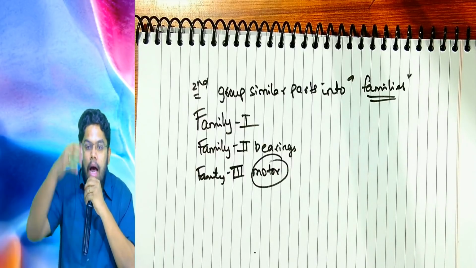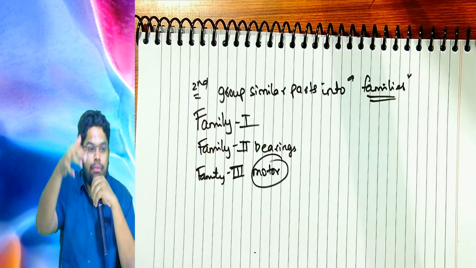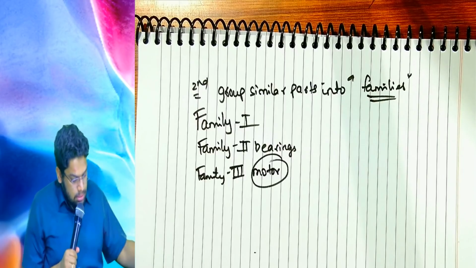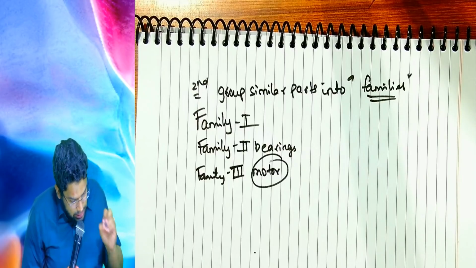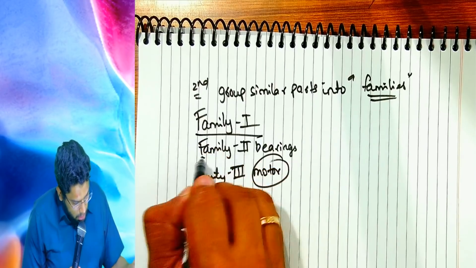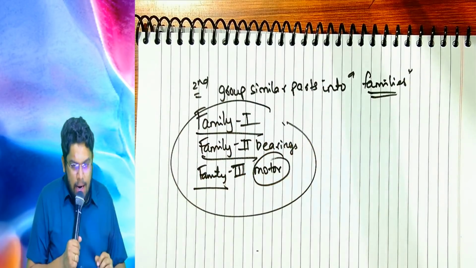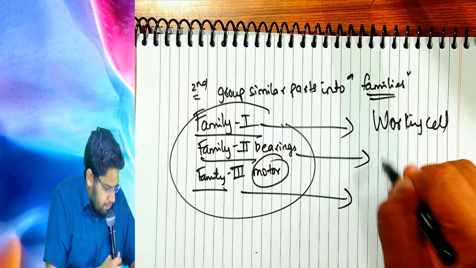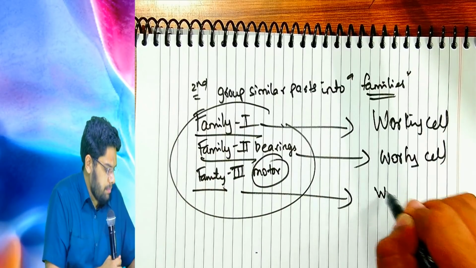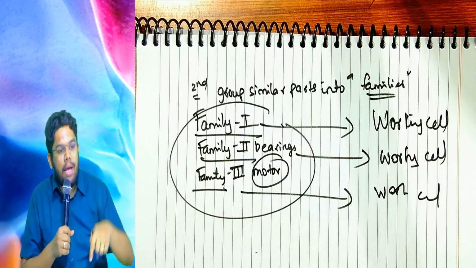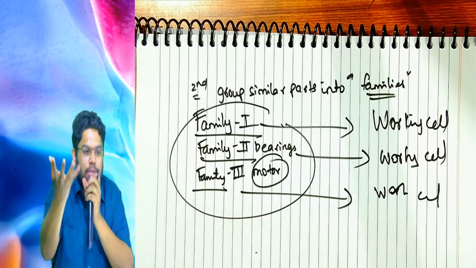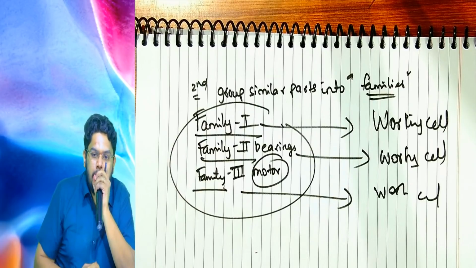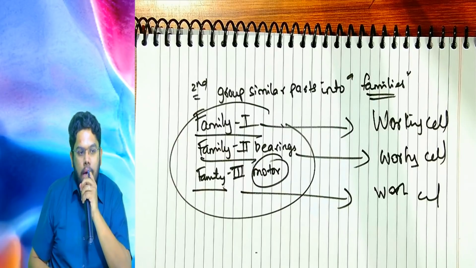And therefore, I have now divided my parts into families. Now what I will do? I will study what is the process that needs to be done. Systematic analysis will be done for the production of each family, and for each family a working cell will be set up. Are you understanding? In one U-shaped working cell, one family of parts will be made. In each working cell, that family of parts will be made. Are you understanding or not? Are you following or not?